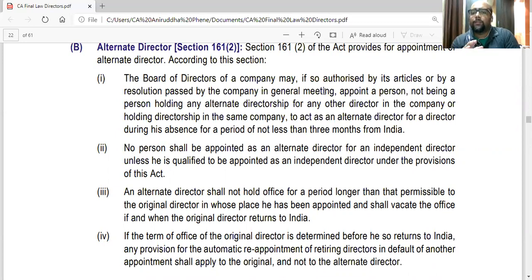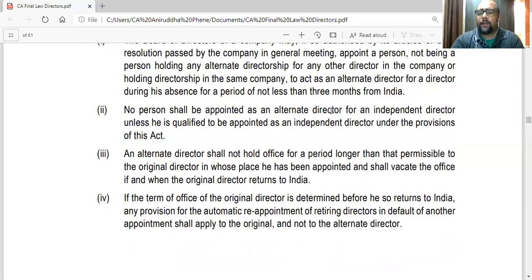Appoint a person not being a person holding any alternate directorship of any other director in the company. So basically, a person can be alternate director of only one person. He cannot hold alternate directorships of 2 or more persons in the same company, or hold directorship in the same company. This should be a new person who is not a director, nor an alternate director of some other person in the company, to act as an alternate director for a director during his absence for a period of not less than 3 months from India.